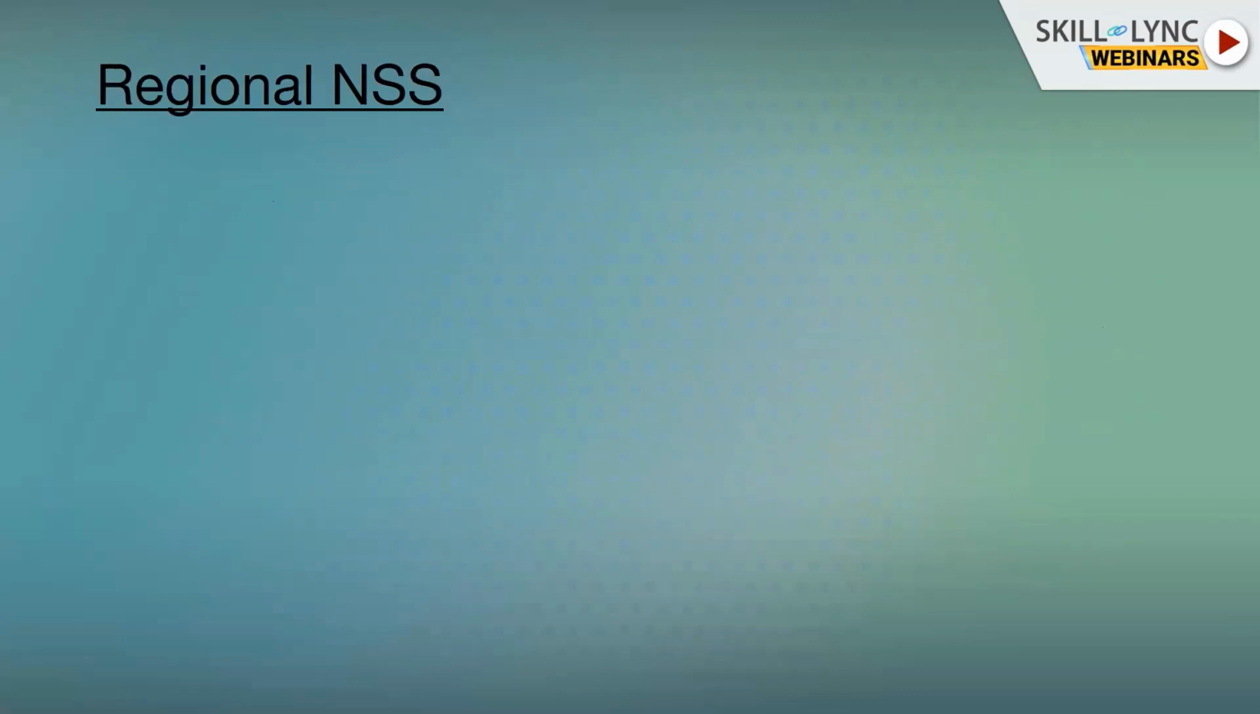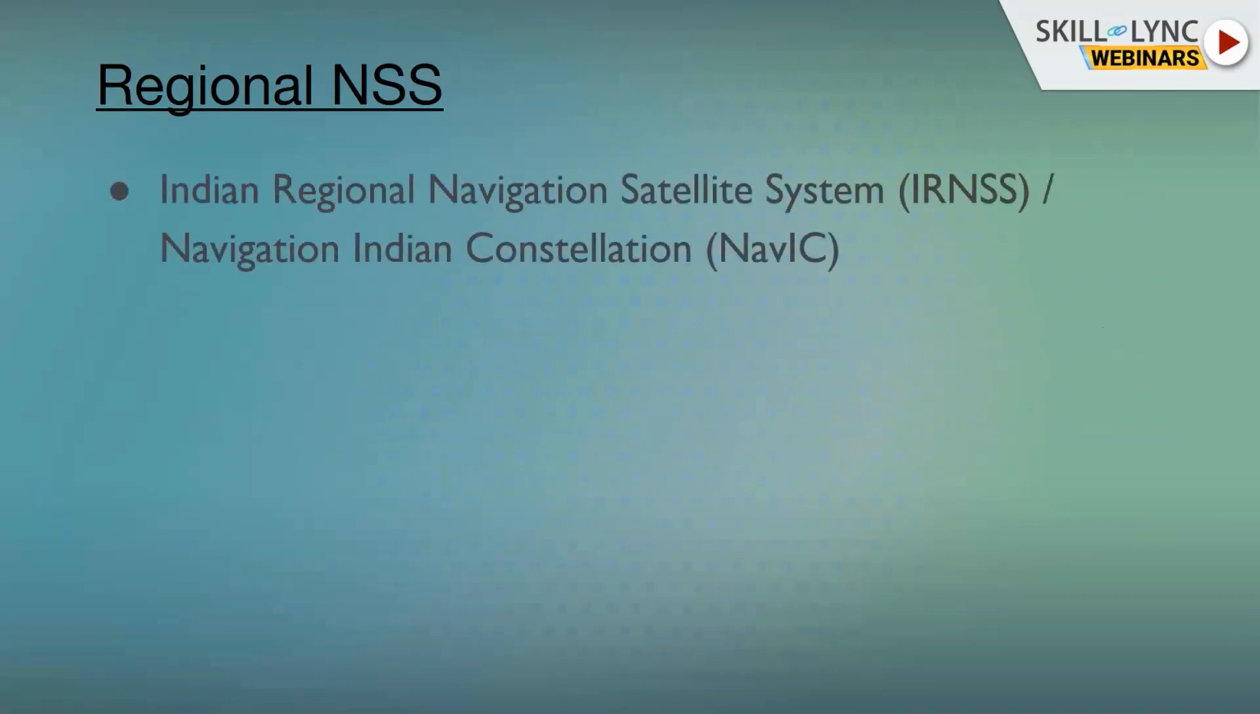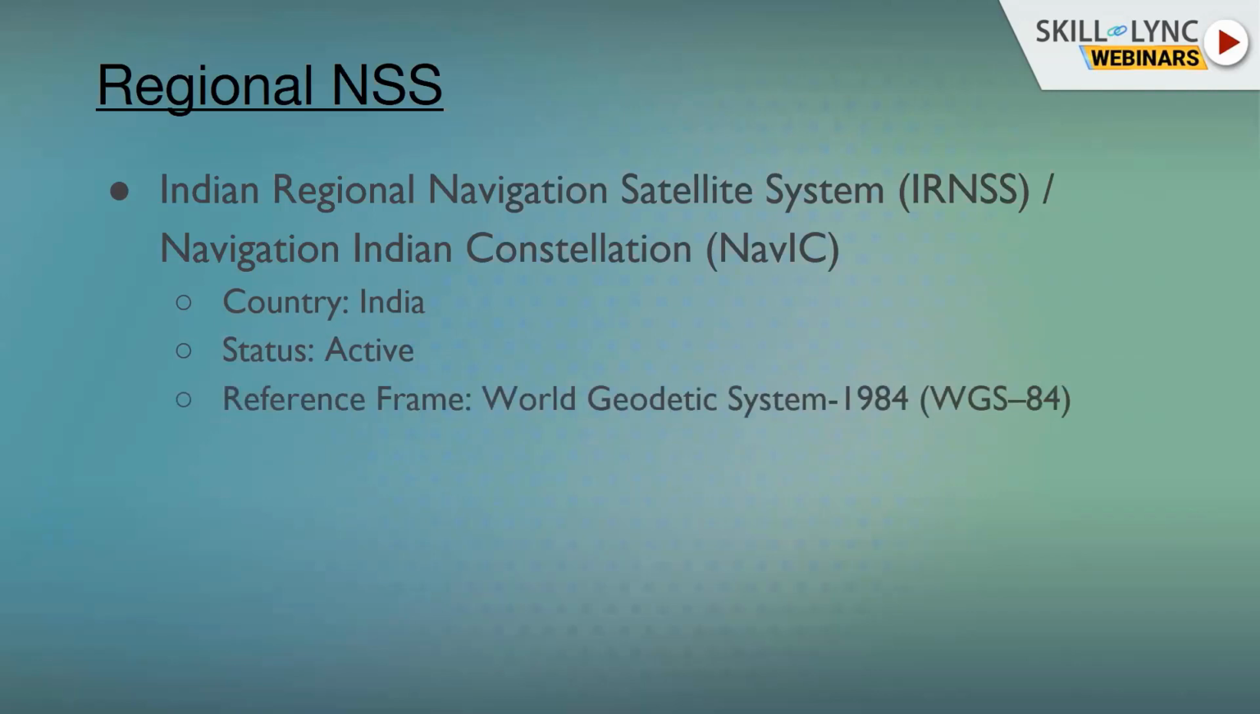Now coming to a few examples of regional navigation satellite systems. The most common and interesting one is the Indian Regional Navigation Satellite System, IRNSS, because nowadays, even in India itself, a lot of people are using the IRNSS system for positioning. It is also known as NAVIC, Navigation with Indian Constellation. The country which controls, operates and maintains it is India. It is active, and the reference frame which is used by IRNSS is WGS84.